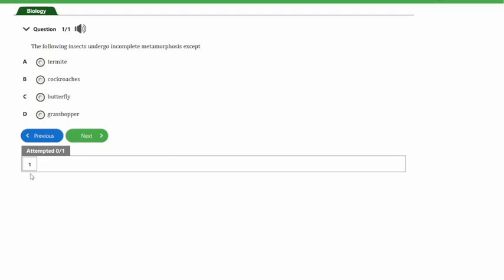So guys, that is the concept of complete and incomplete metamorphosis. So organisms like termites, cockroach, and grasshopper undergo incomplete metamorphosis, whereas the butterfly undergoes complete metamorphosis.